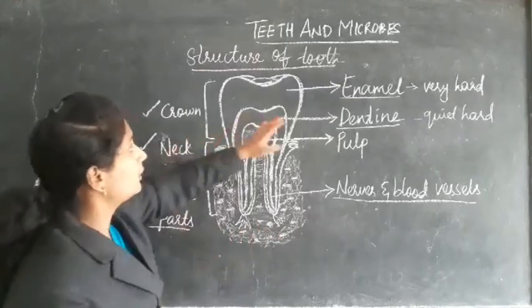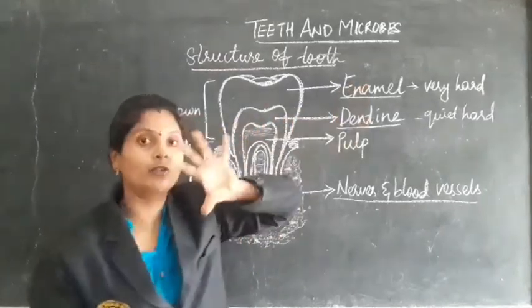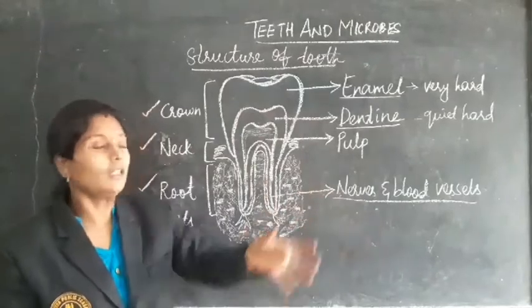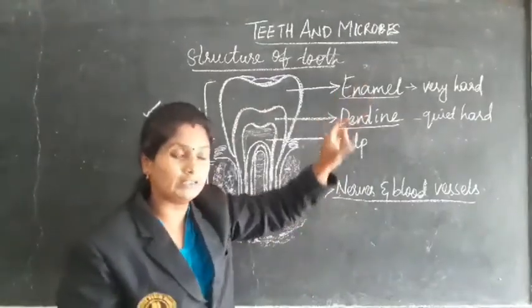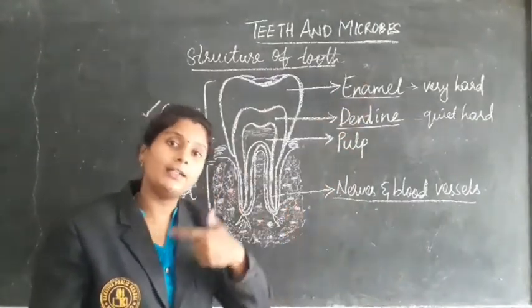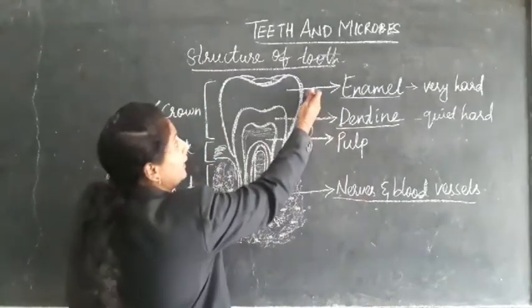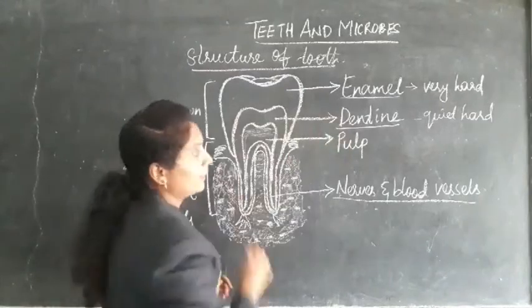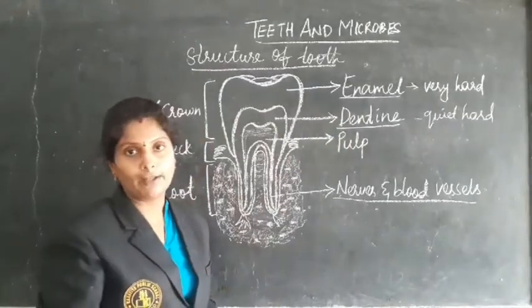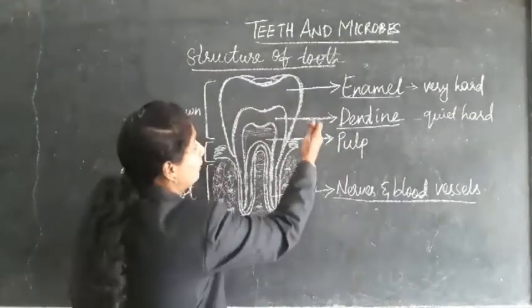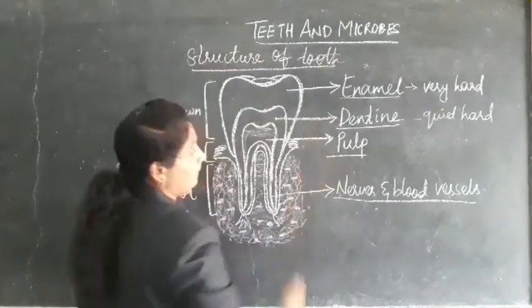Once again, the outer portion of the tooth is called the enamel. It is a very hard substance, and it is also the hardest part of our body. Then next to the enamel is the dentine. It is also quite hard, and below the dentine is the pulp.